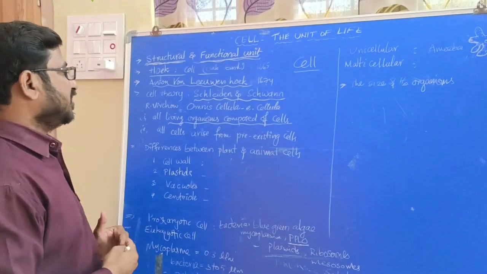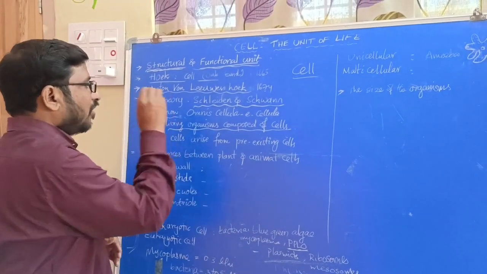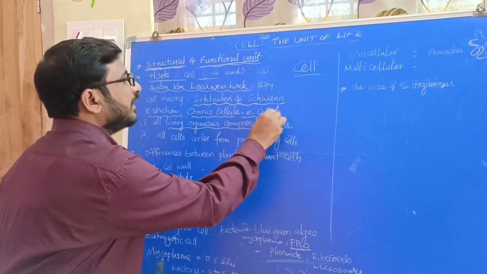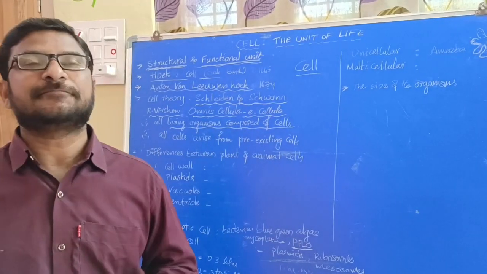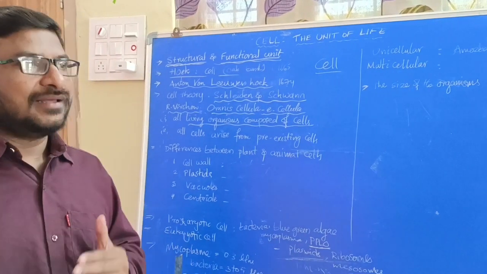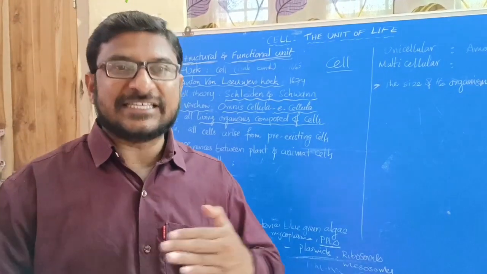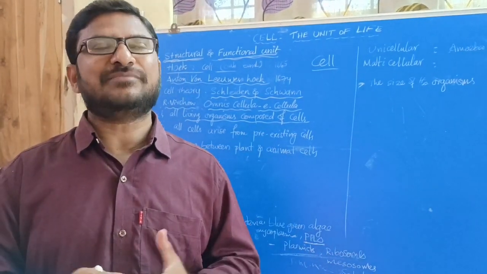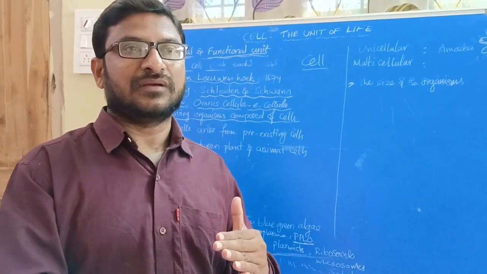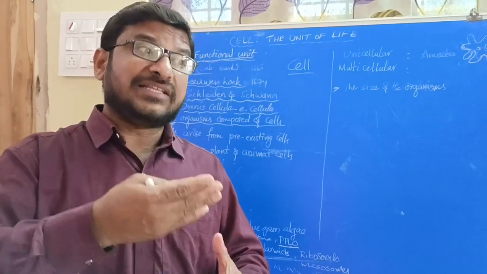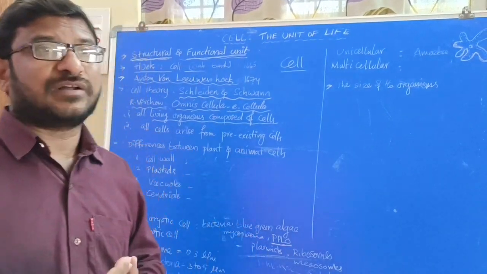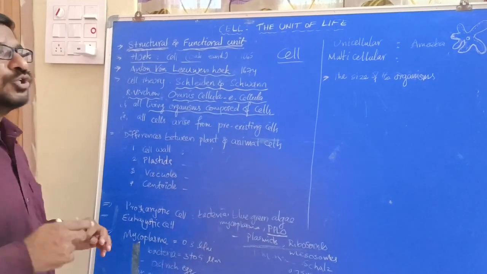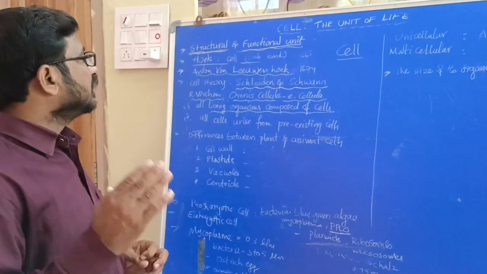With their postulations, Rudolf Virchow described the cell with the idea omnis cellula e cellula, which means all cells arise from pre-existing cells, meaning already existing cells. All the living organisms are made up of cells, and all cells arise from already pre-existing cells. Okay, those are the main important postulations of cell theory.